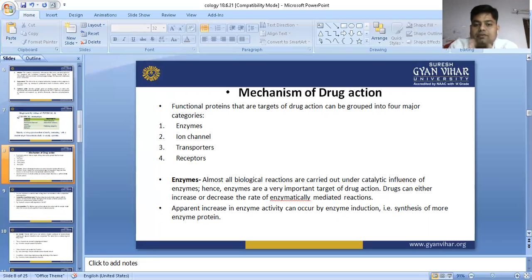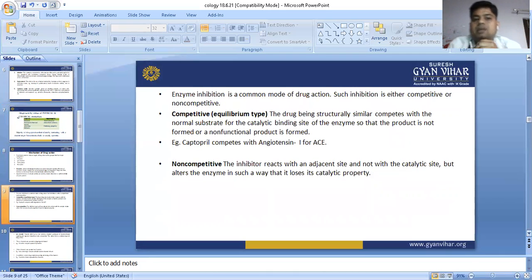So enzyme induction means increased formation of enzyme protein. If enzyme protein is increased, then the rate of metabolism of drug will increase in our body. If the metabolism rate is increased, then the concentration of drug will decrease. The enzyme inhibition is the more common mode of drug action. Such inhibition is either competitive or non-competitive.